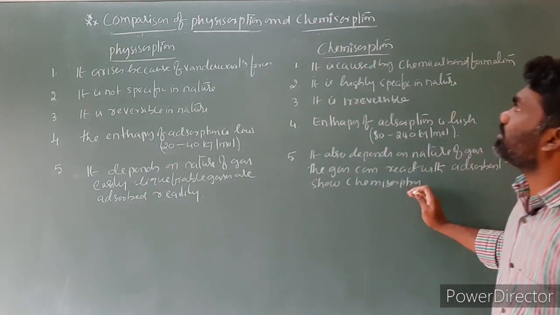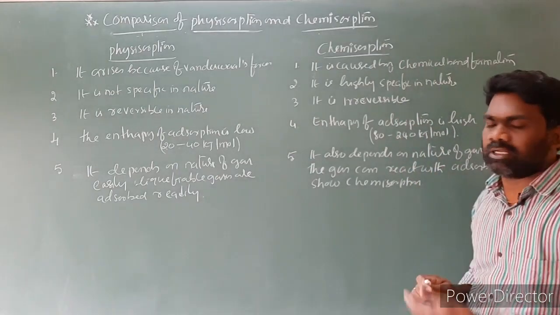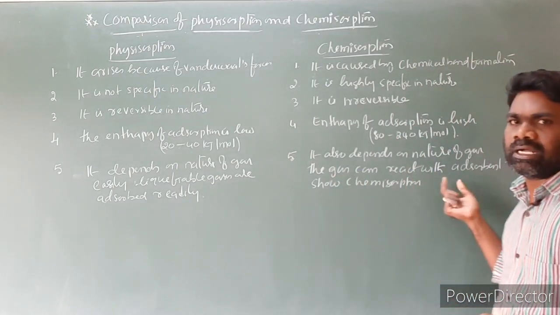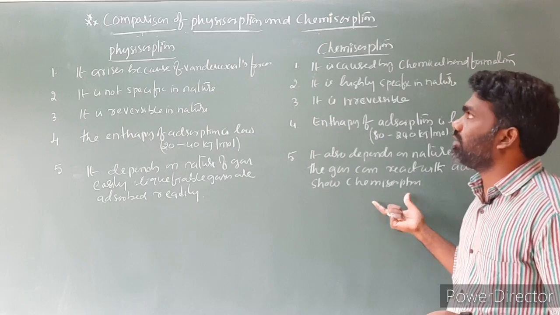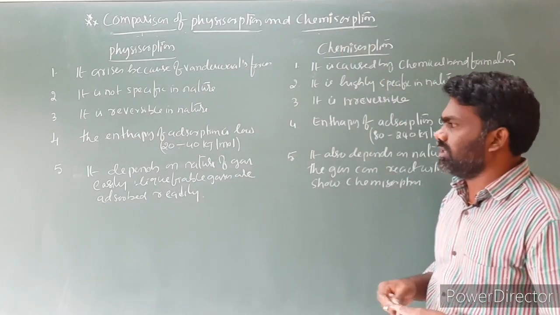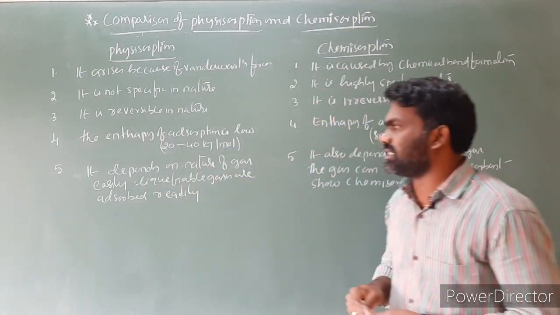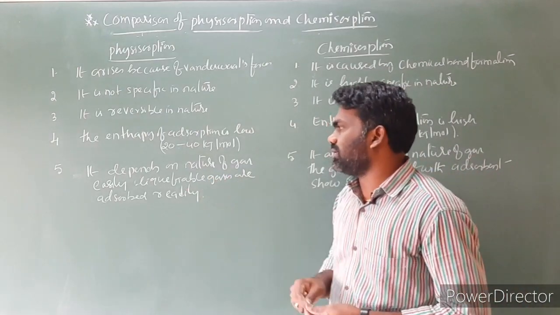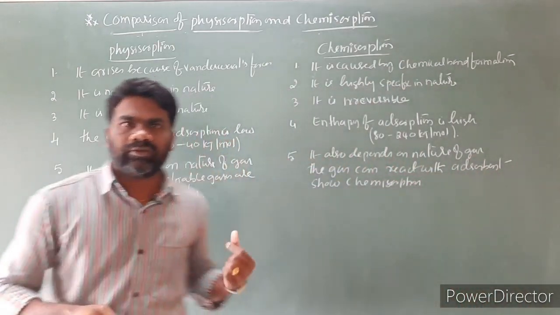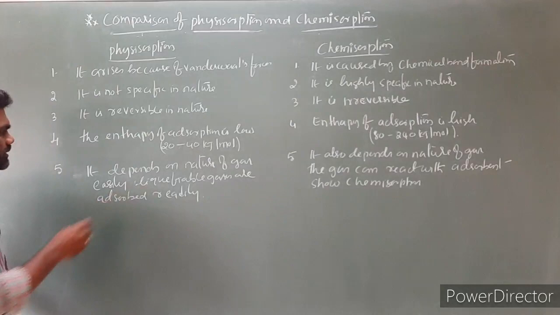Because chemisorption is due to the formation of a chemical bond, if the gas reacts with the adsorbent, then a chemical bond is formed, and only then is chemisorption possible. So in this case it depends upon the nature of gas. Easily liquefiable gases are adsorbed readily here, which is a van der Waals process. Then this is the fifth one.